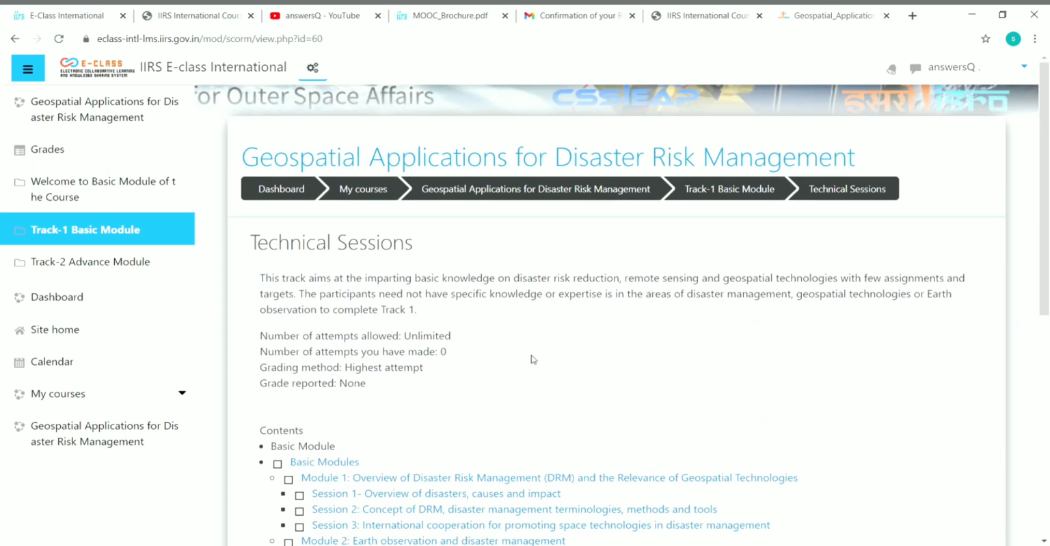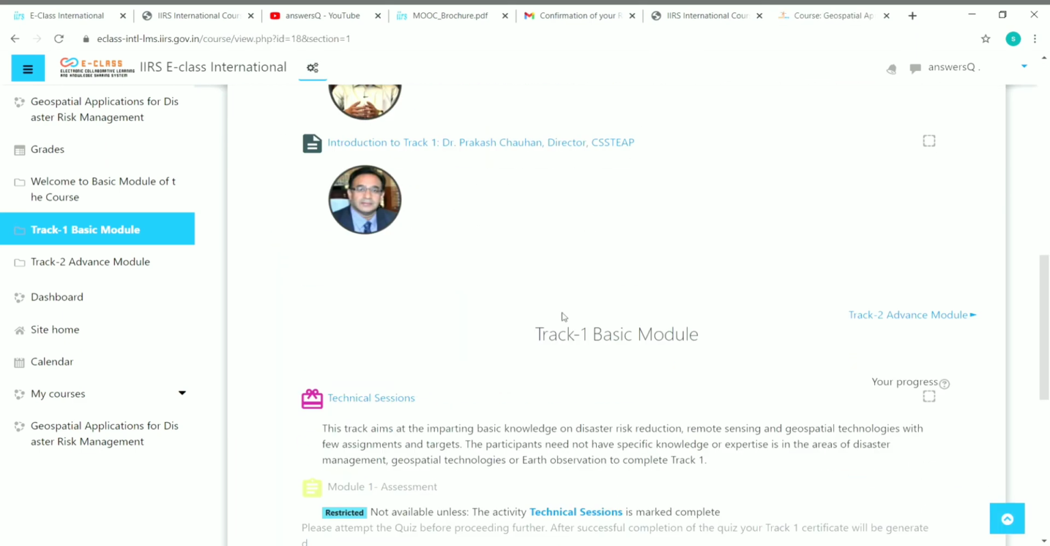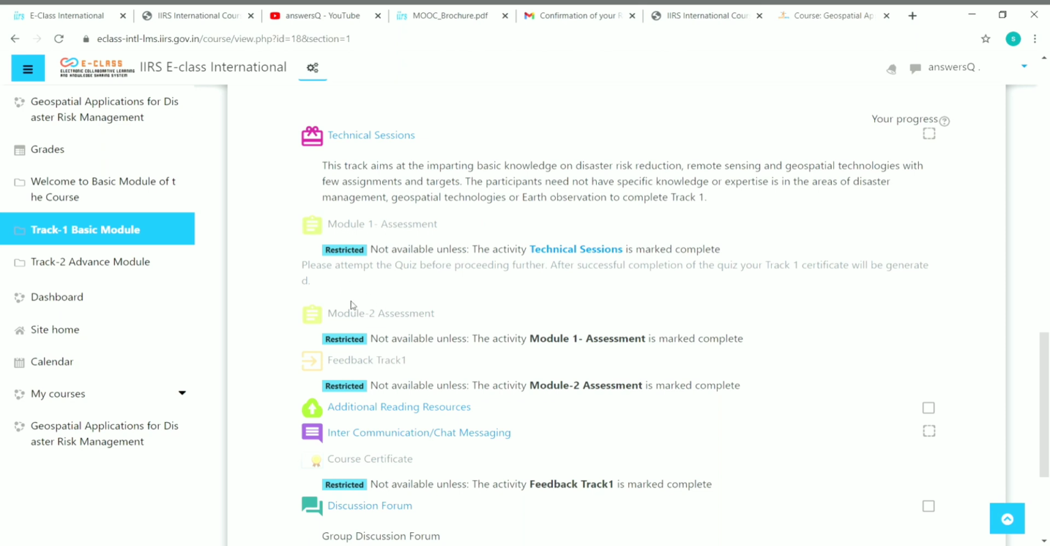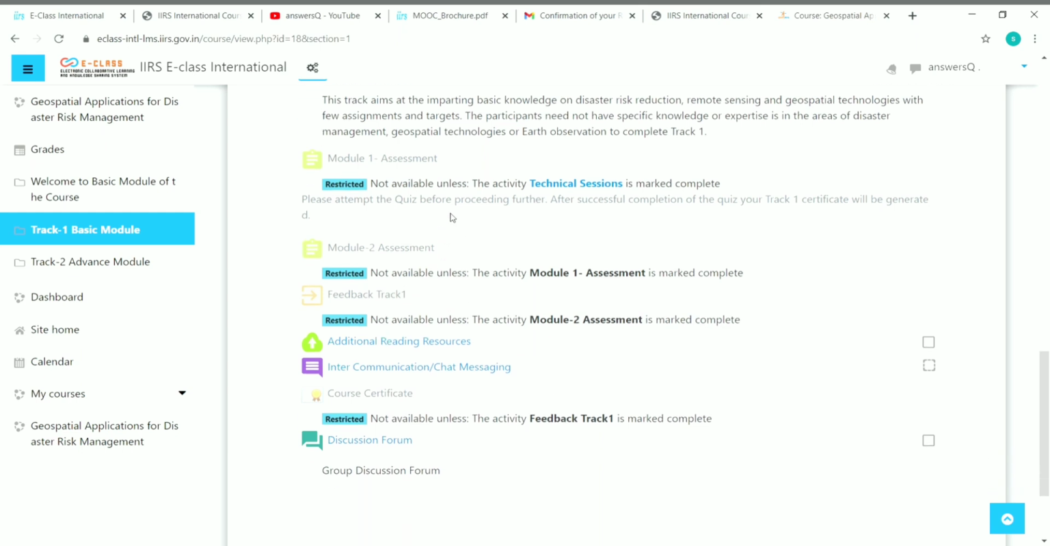And once you have completed the track 1 content, that is the basic module content, you can go back, and if you scroll down, you can see here that you have module 1 assessment and module 2 assessment. You have to complete these 2 assessments, and after completing these assessments, you have to fill the feedback form, that is feedback track 1. And after giving the feedback, you can download your certificate. You can see that here, course certificate. So not available unless activity feedback track 1 is marked as complete. So you have to complete the content, you have to complete the assessments, and once you have done that, you have to give your feedback, and after that you can download your certificate.